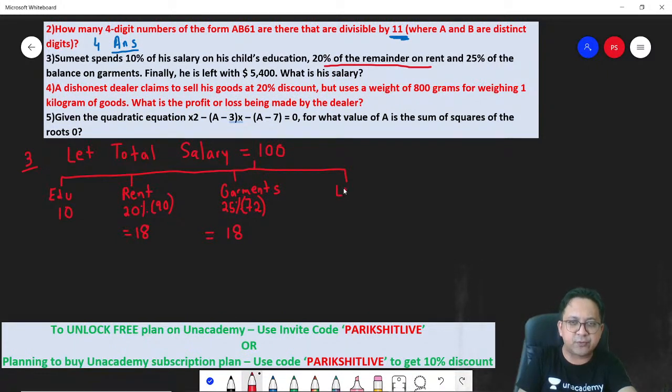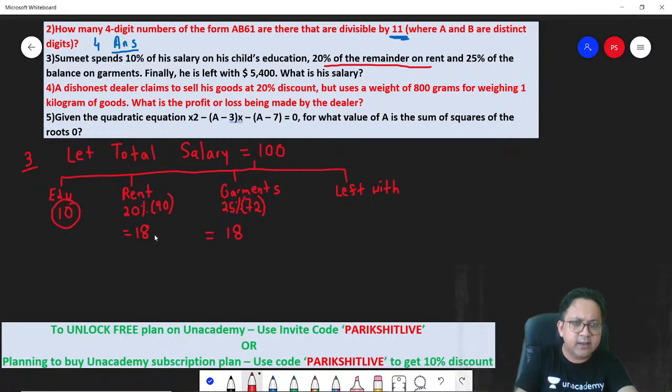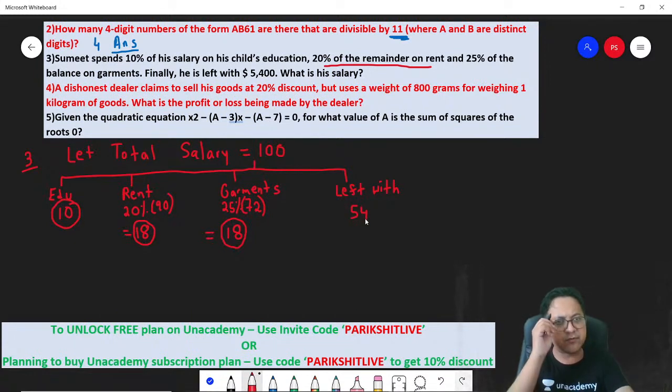Correct? Finally, he is left with 5400. So how much is he left with? In our case, he is left with 100 minus 10 minus 18 minus 18. So subtract these numbers: 10, 18, 28, 28 plus 18 is 46. So 100 minus 46, he will be left with 54.